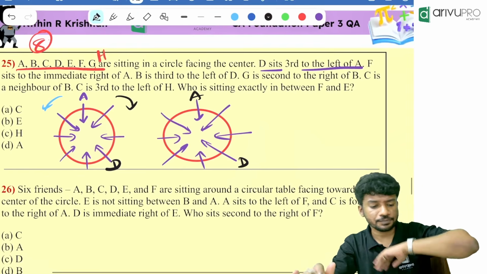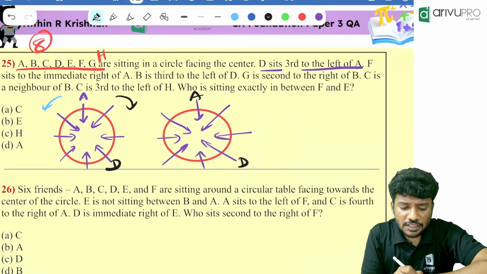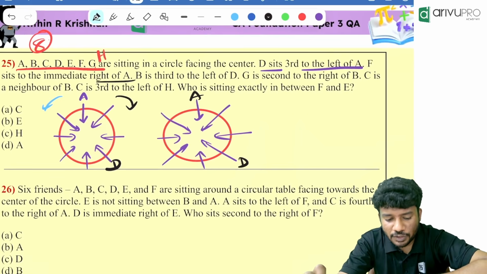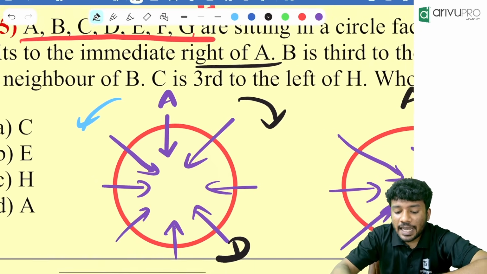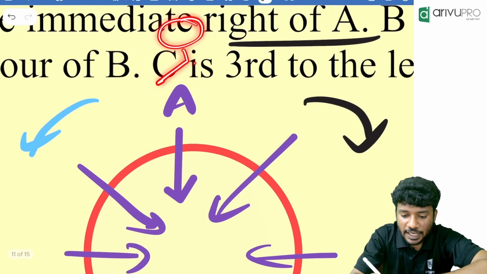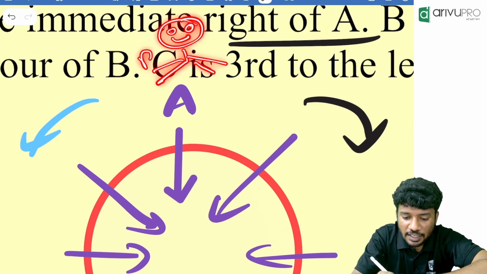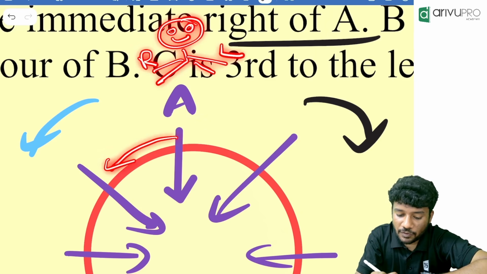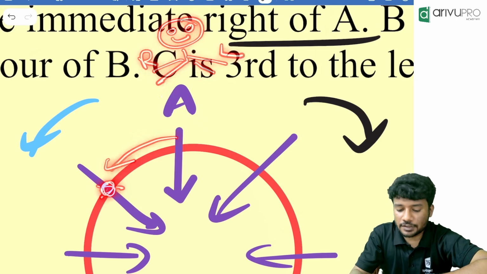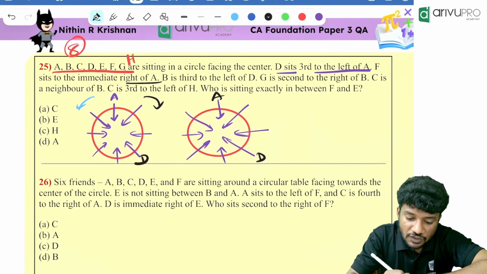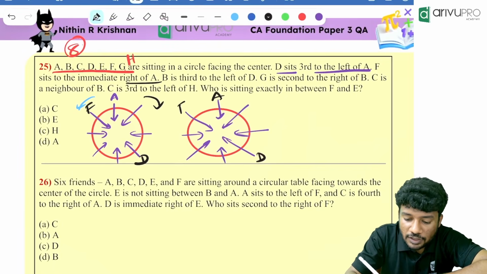Then, next one. F sits to the immediate right of A. Again, A is here. For example, this is our A. A is over here looking towards south. Which is his right hand? This is his right hand. This is his left hand. Immediate right will be where? To the blue side, over here. Who is sitting here, people? F. F is sitting immediate right of A.